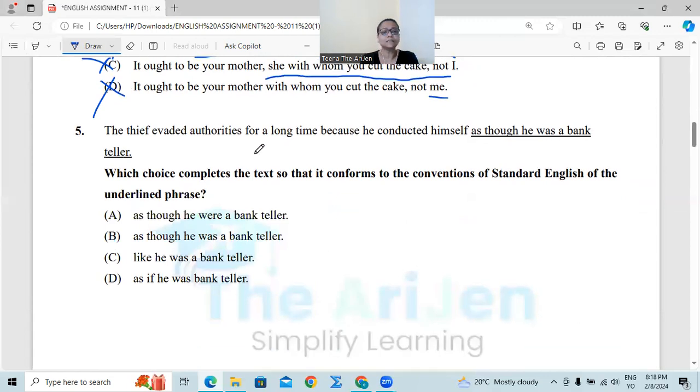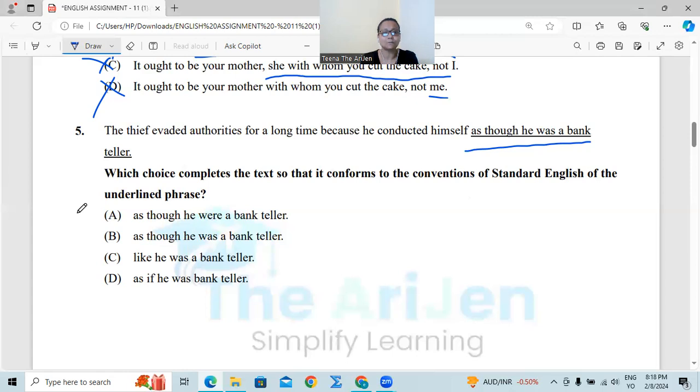Now number 5. The thief evaded authorities for a long time because he conducted himself as though he was a bank teller. The first thing is that evaded for a long time because he conducted himself as though he was a bank teller. Hypothetical situation. If he were a bank teller, remember third type of conditional clause. Hypothetical situation. You are imagining you are in a world of fantasy. So when you are in a world of fantasy, you are in a hypothetical situation. You are taking were after the pronoun.